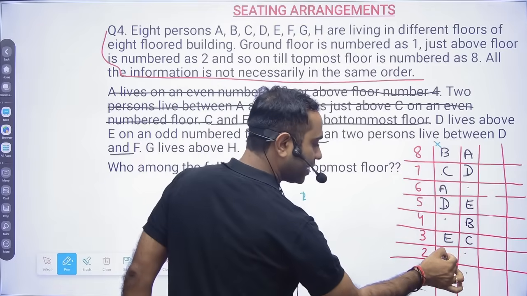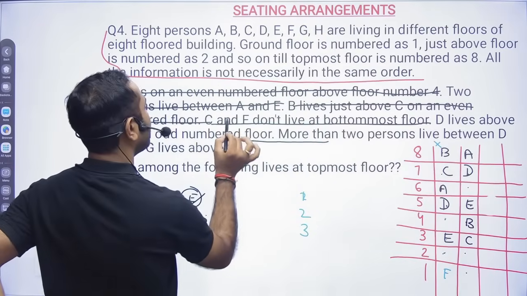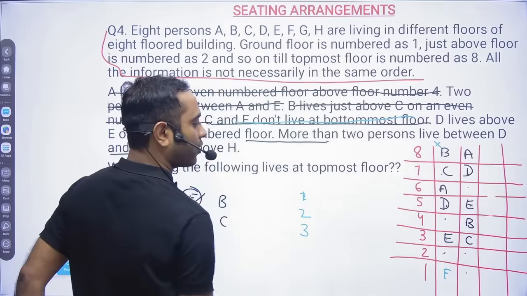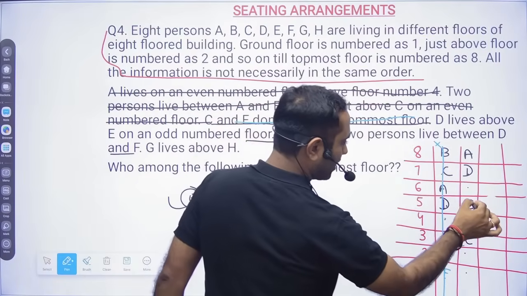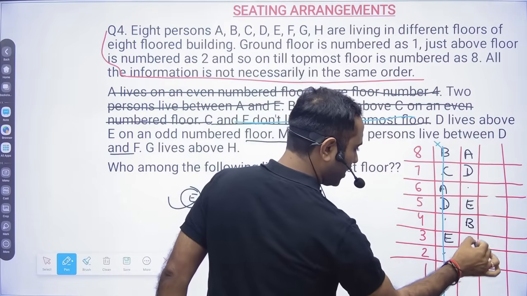So 1, 2, 3, F will come here. But they have clearly said F does not live on the bottommost floor. So this is cancelled. Okay, now here, more than 2, so 1, 2, 3, 4, so it will be more only.